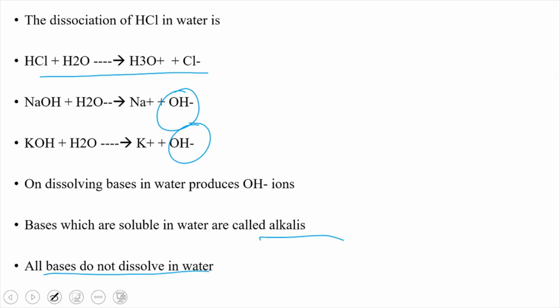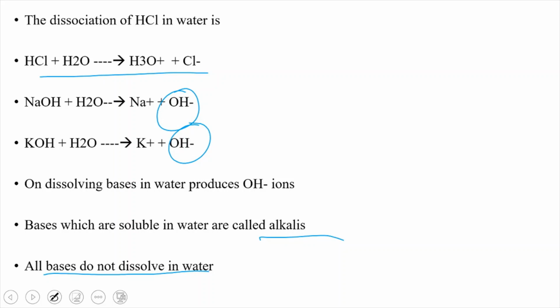So dry hydrochloric acid cannot change the color of dry litmus paper, but the dry hydrochloric acid can change the color of wet litmus paper. Acids or bases show their properties, like some of the properties we have discussed till now. All these properties can be shown only in the presence of moisture.